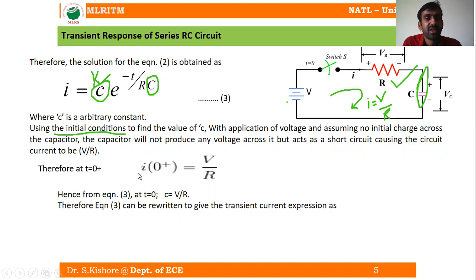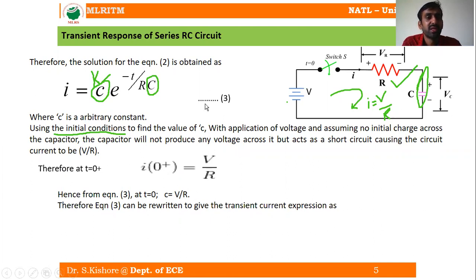Here the polarity of the current is going to be V by R, because we are considering the capacitor in the charging cycle. We are deriving the expression in the charging cycle. So now by substituting the arbitrary constant C is equal to V by R in equation number 3.